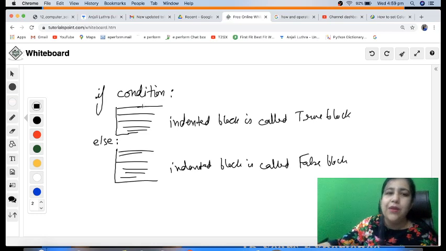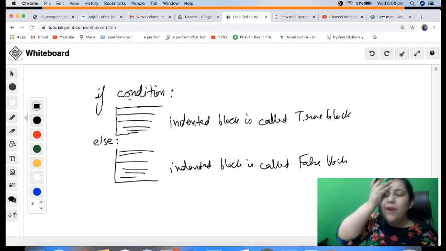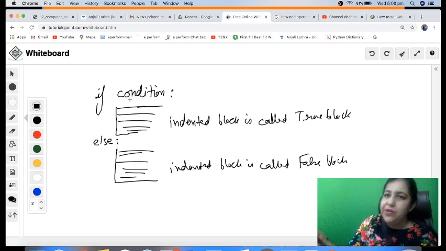So one of the two will be executed, either this or this. Make sure you write these words in small letters because these are keywords. So if is a keyword, else is a keyword, and you're supposed to write it in small letters, right? So if can be used alone, if can be used with else, but else cannot be used without if. You can use it with for and while though, but without them else is not a standalone statement. It doesn't have any significance of its own unless it is associated with if or for or something like that,